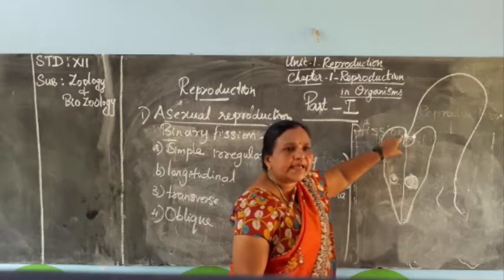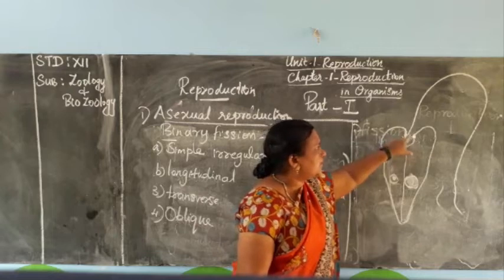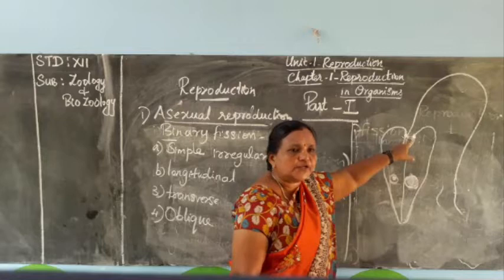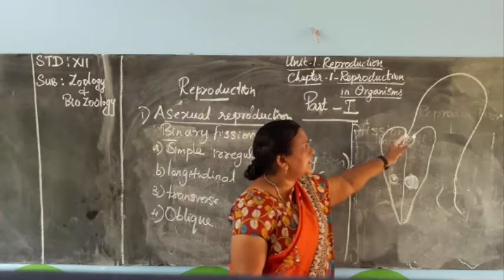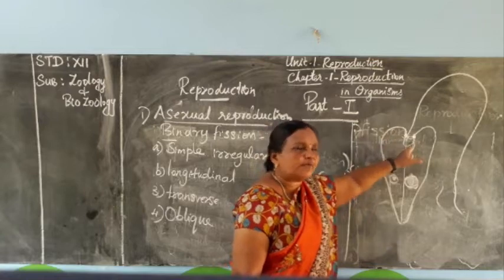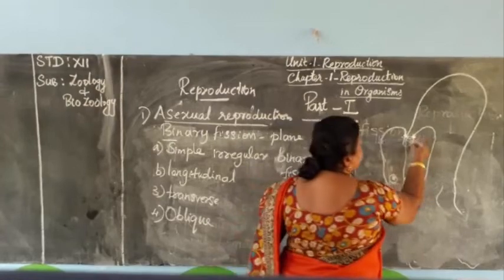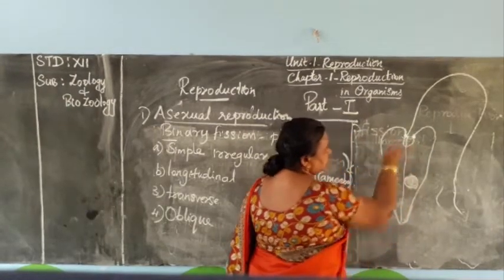Now one basal granule is also present near the gullet. So this basal granule also divides into two. Along with one basal granule, the flagellum is attached. Another basal granule has no flagellum. Now it is divided into two, and now it is getting the two nuclei.